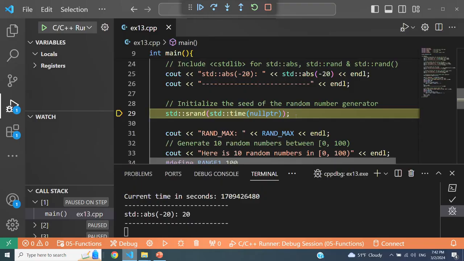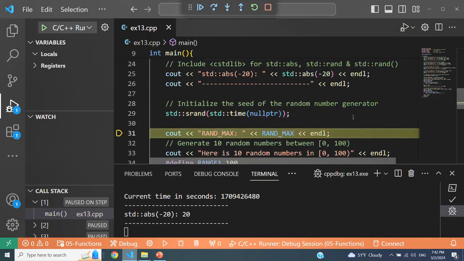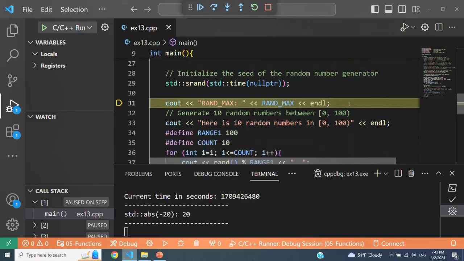So the first thing you need to do is initialize the seed, and you need to give it a random number, and a typical random number is the current time in seconds. So you have to call srand first, to initialize the seed of this random number generator. Now that we have initialized the seed of the pseudo random number generator, when I call rand, it's going to generate a number between 0 and RAND_MAX.